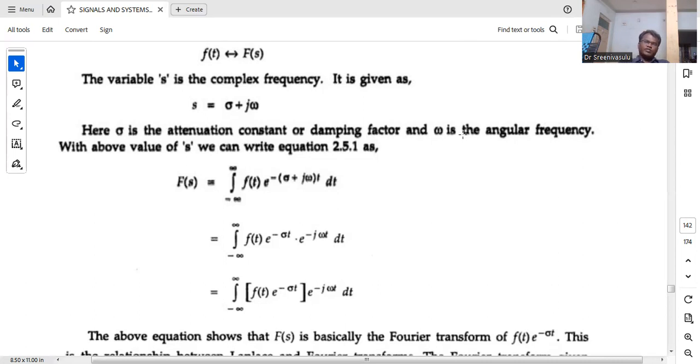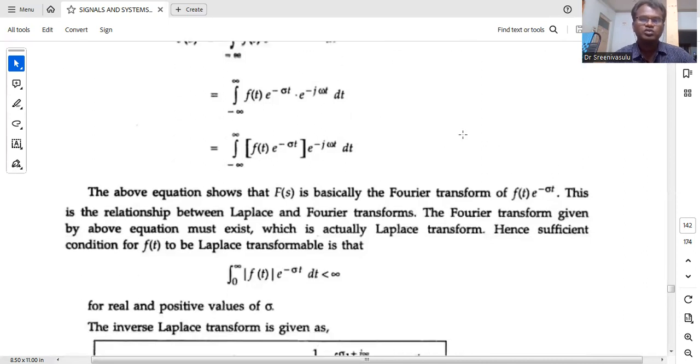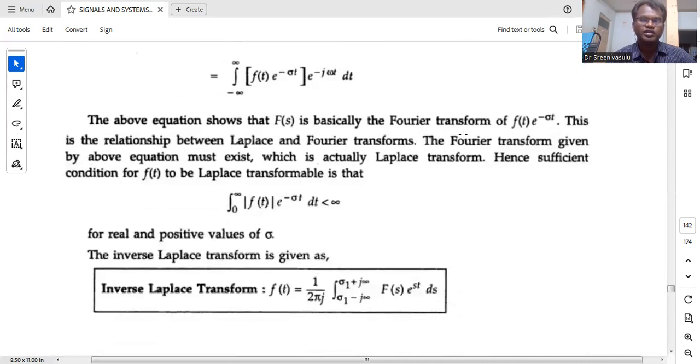The Laplace transform of f of t is equal to the Fourier transform of f of t into e power minus sigma t. So we rewrite this equation, separating f of t into e power minus sigma t: the integral from minus infinity to plus infinity of f of t e power minus sigma t into e power minus j omega t dt is equal to the Fourier transform of f of t into e power minus sigma t.